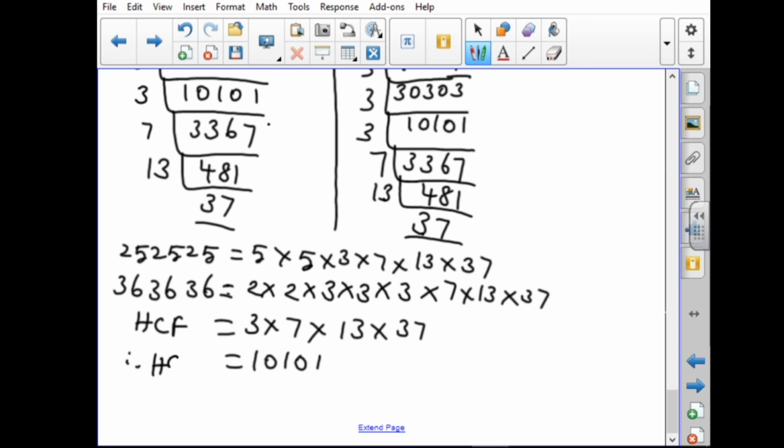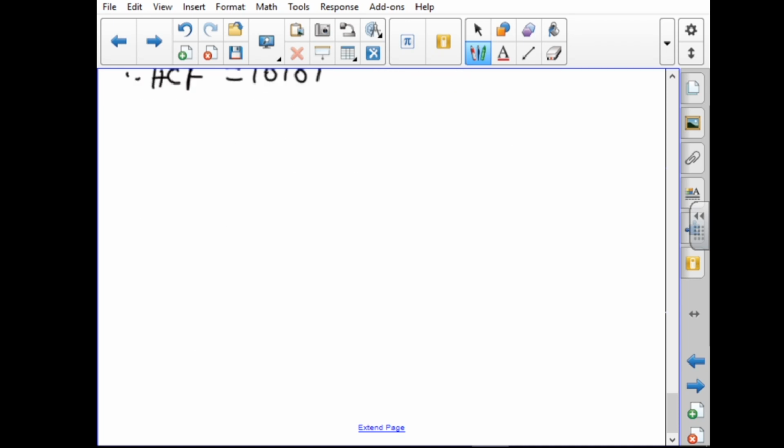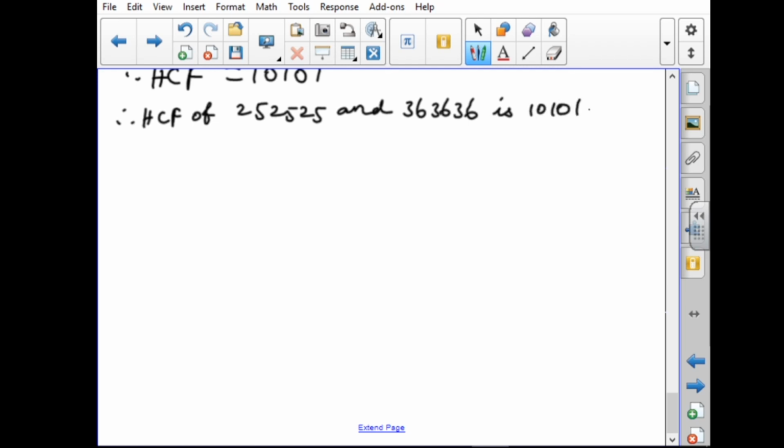Therefore, HCF equals 10101. Otherwise, you can write the answer: HCF of 252525 and 363636 is 10101. This is the answer.